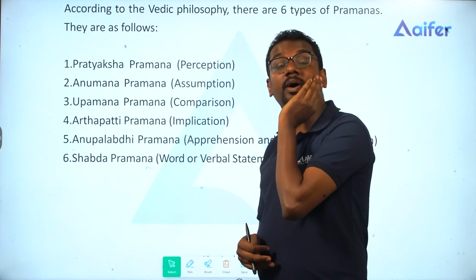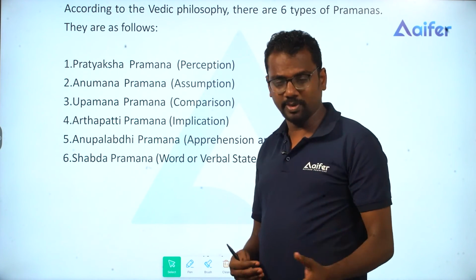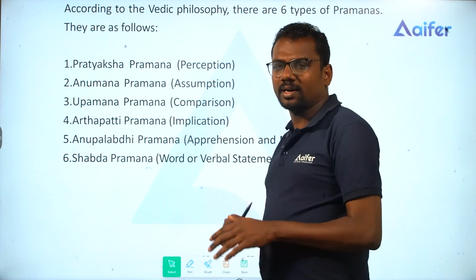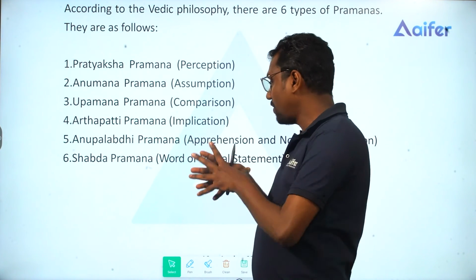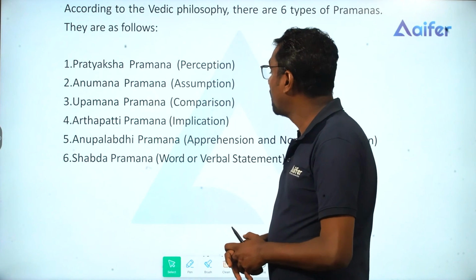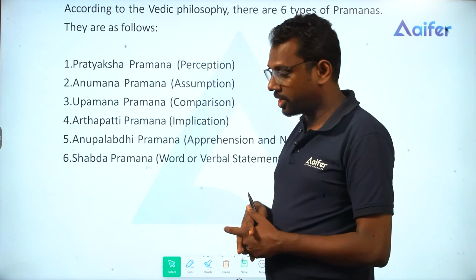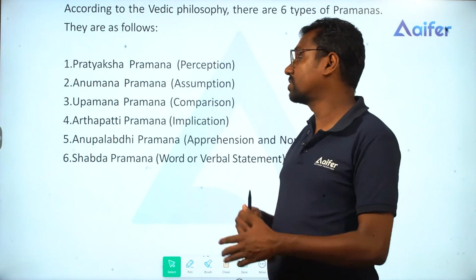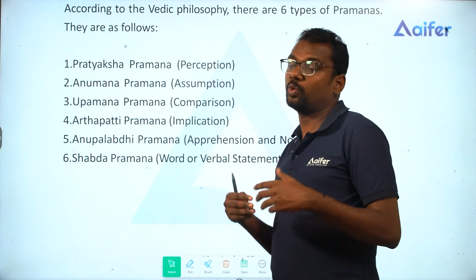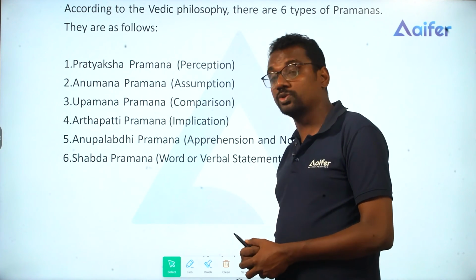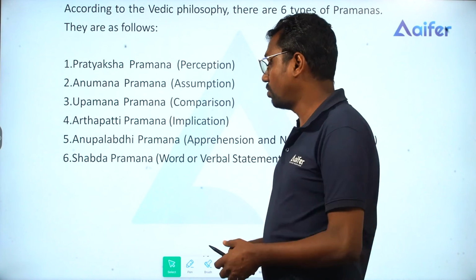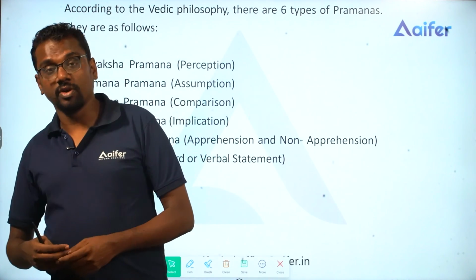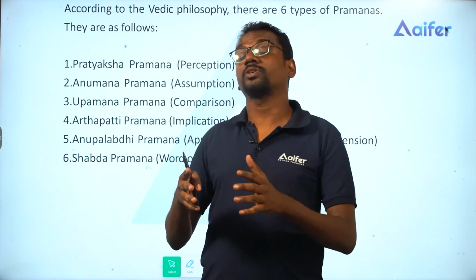Then we have Anumana Pramana. Based on our knowledge, you walk near a hill, you see smoke on the hill, and you conclude there is fire on the hill. Then we have Upamana Pramana. It's based on comparison, Indian dog, African dog. Then we have the Arthapatti Pramana. It's based on implication, presupposition. He's healthy, he doesn't eat during the day, which means he eats during the night. Anupalabdhi Pramana: you go to a classroom, you can't see any students, and you conclude that there are no students in that class or that school. Shabda Pramana, when you get the knowledge through words or verbal means. So this is all about the different Pramanas.